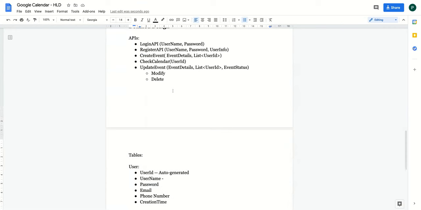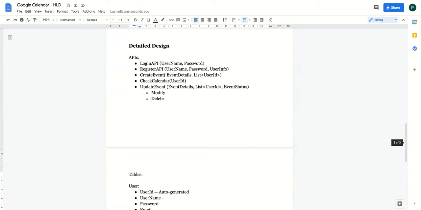So let's talk about the data modeling. Let me try to draw some diagrams. Let me know if you can see my screen. I'll share my whiteboard with all of you. Yeah. Can you see my whiteboard?